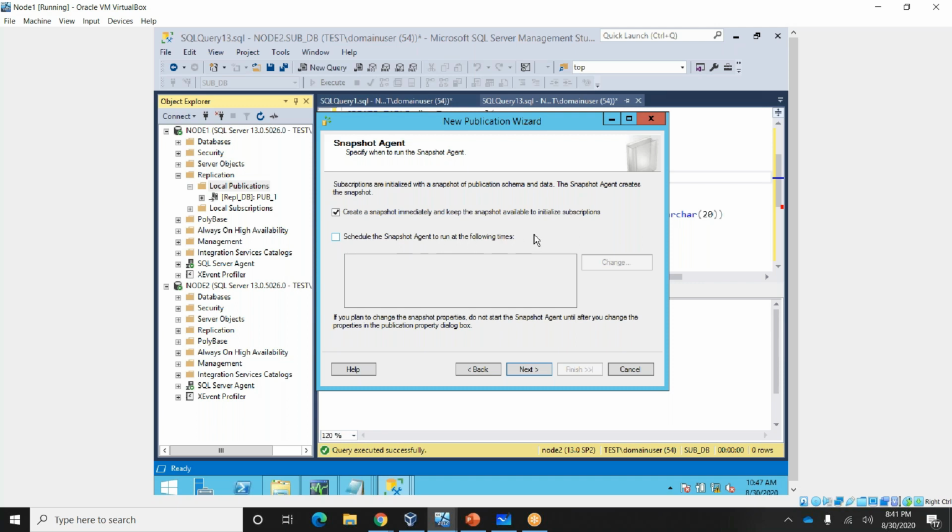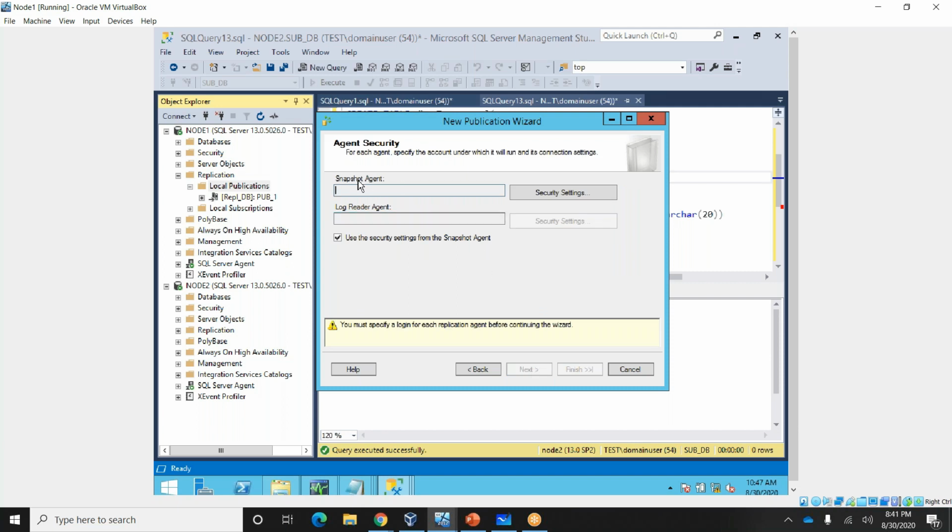If you want to run the snapshot agent based on a schedule, say every night, you can run it. But in transactional replication, it is not needed. Why? It is needed only in snapshot replication. In transactional replication, data will be syncing immediately. So here, not needed.